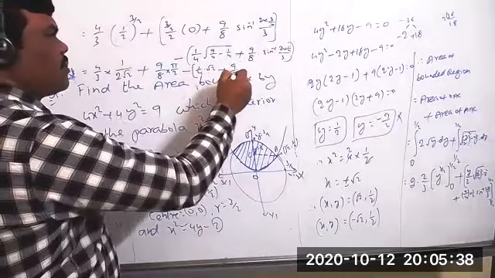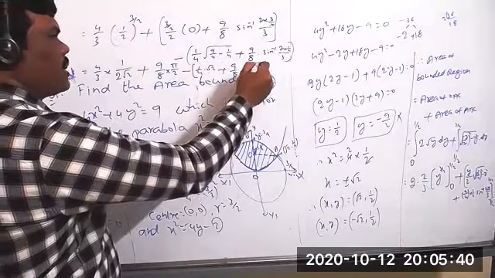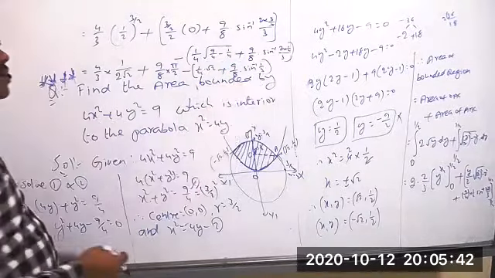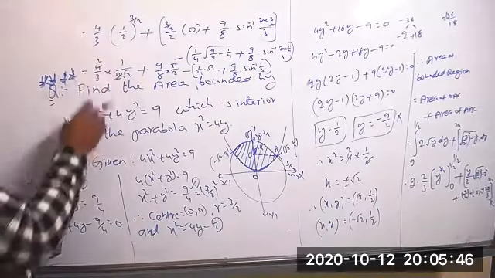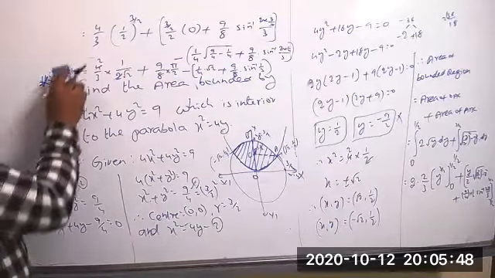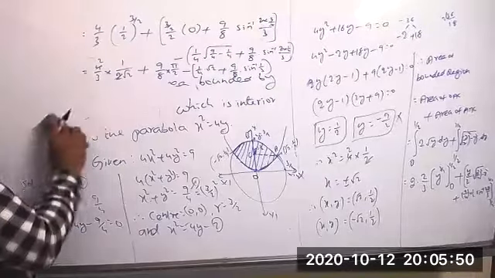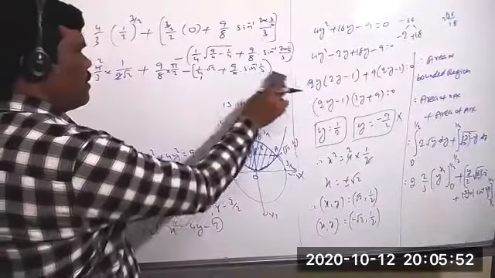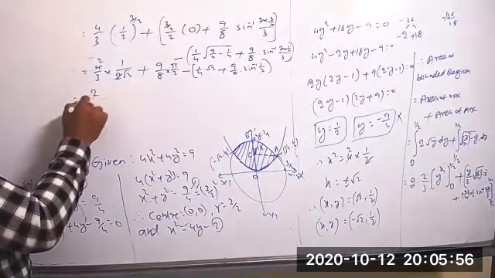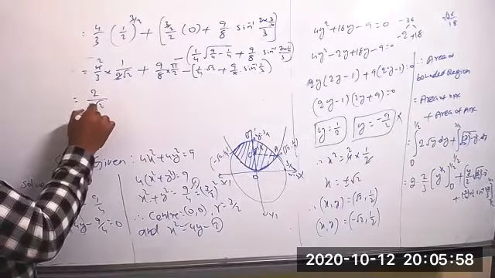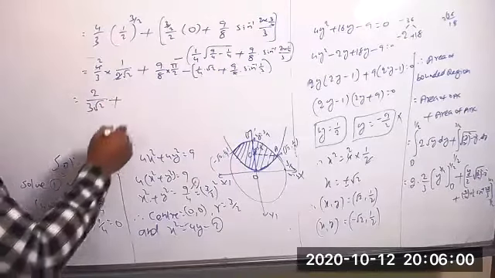This is clearly 9 by 8 into sin inverse of 1 by 3. And 2 in this number 2 times, so 2 by 3 root 2 plus.